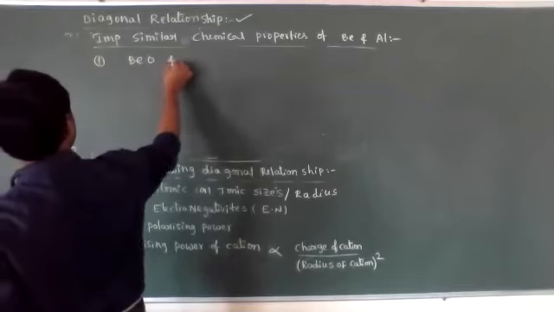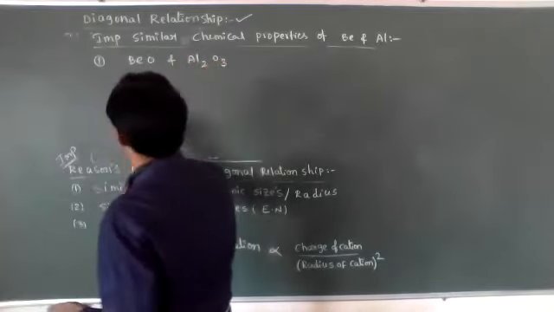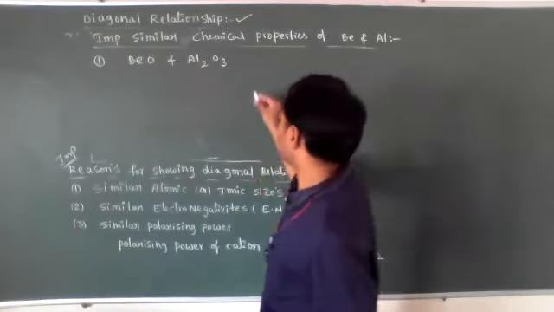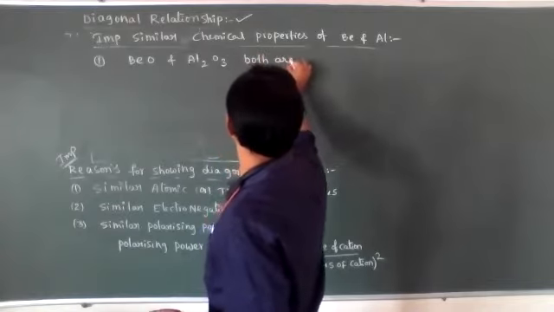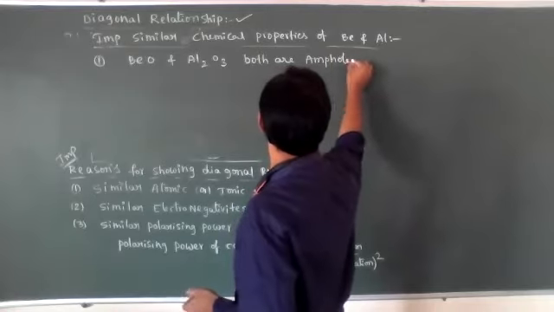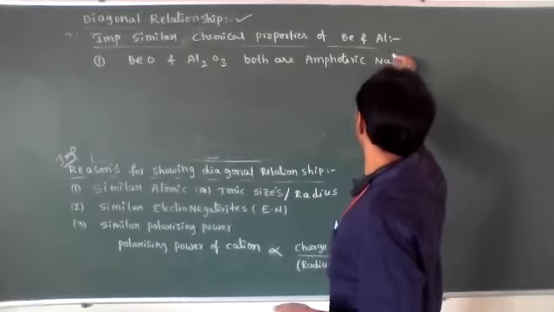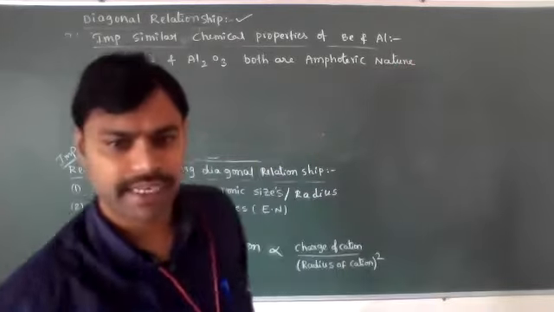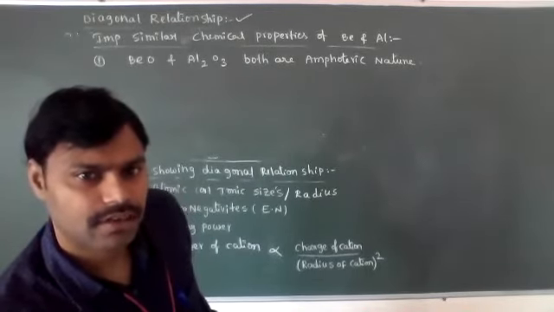Beryllium oxide and aluminum oxide, Al2O3, both are amphoteric in nature. What is the meaning, dear students? Amphoteric means they react with both acids as well as bases.